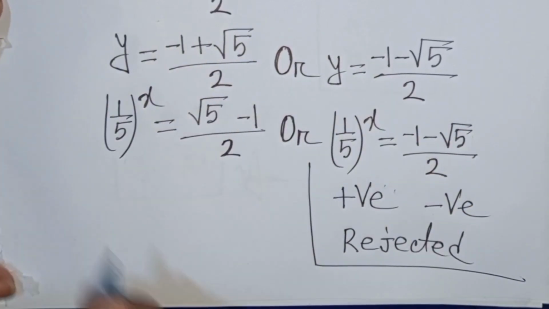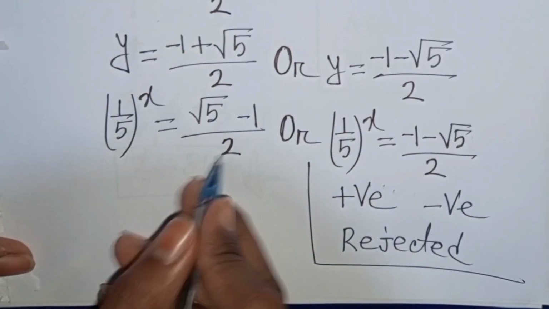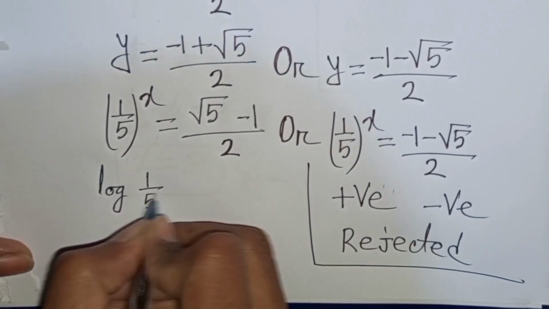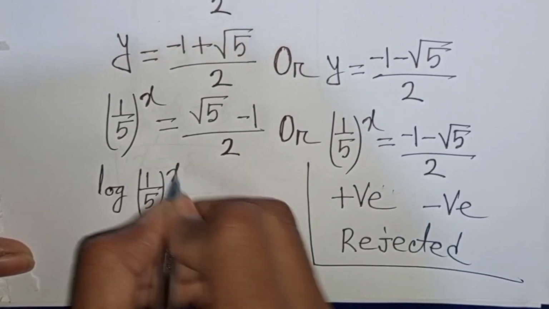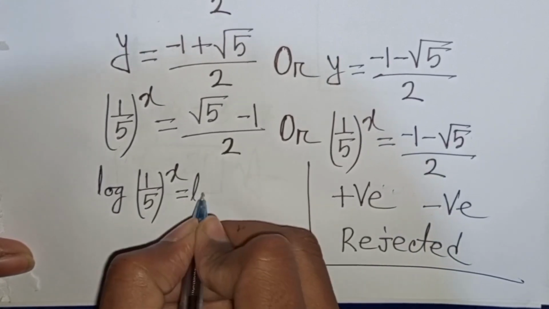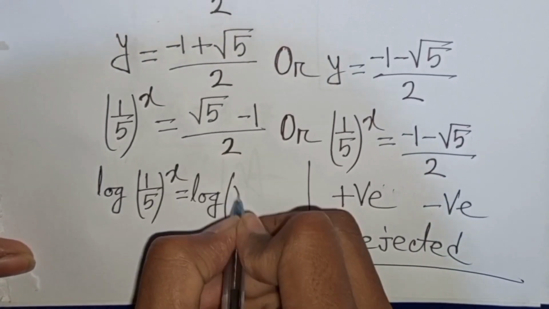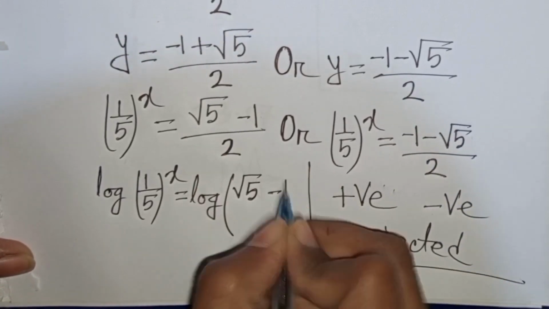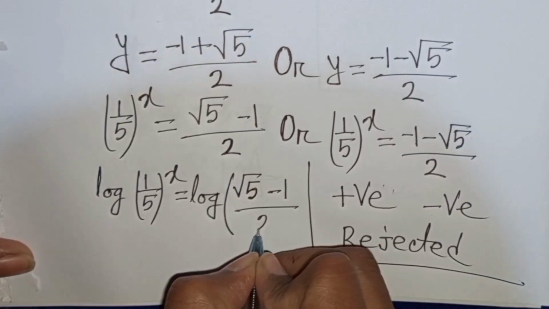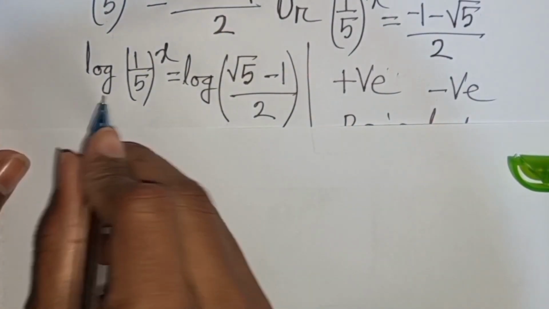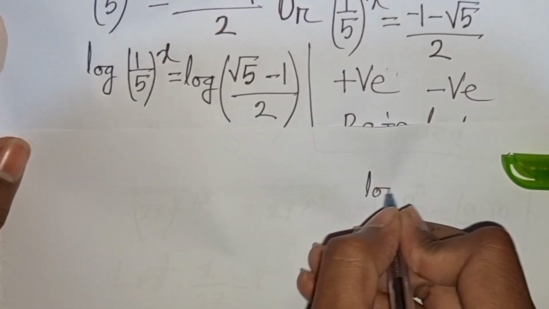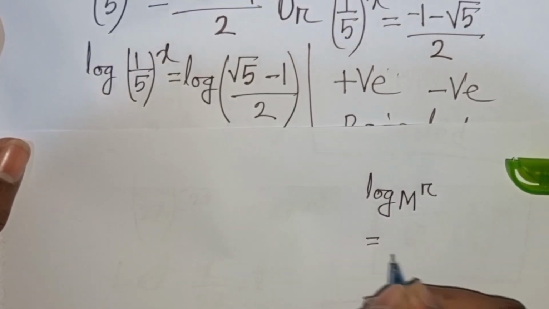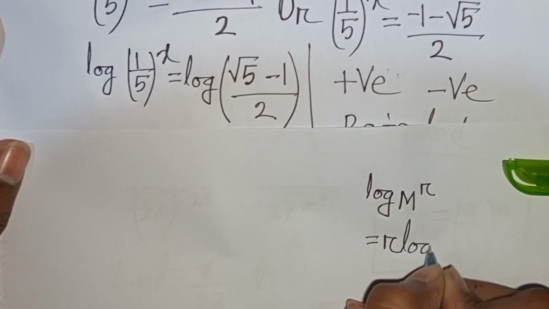Now from here we apply log on both sides. So you can write here log of (1/5)^x is equal to log of (√5 - 1)/2. Now here you can apply the rule that log m^r is equal to r log m.